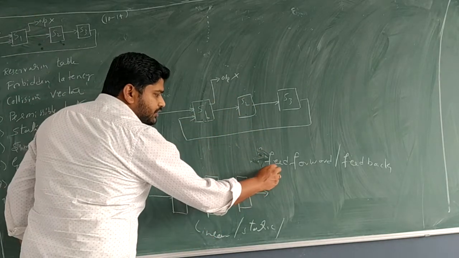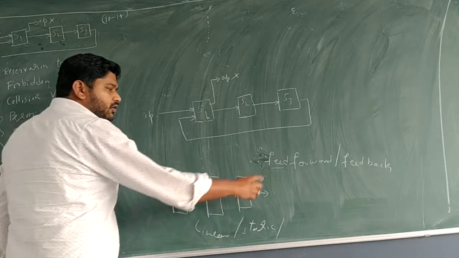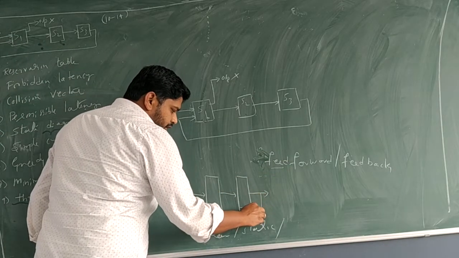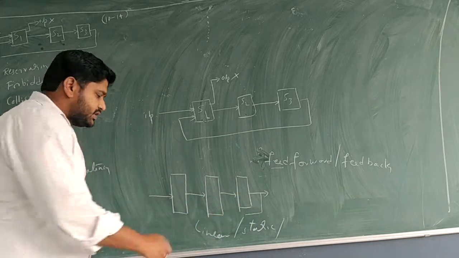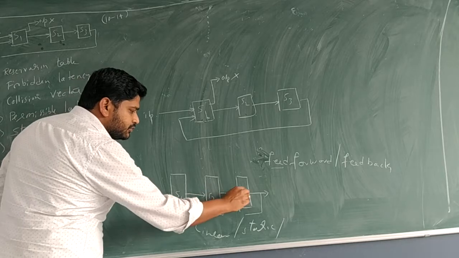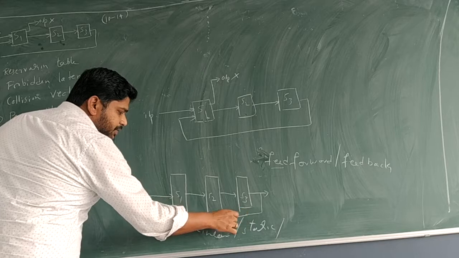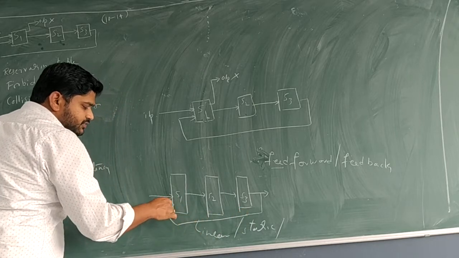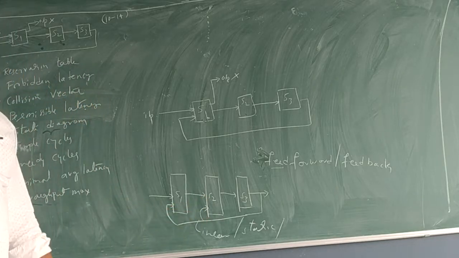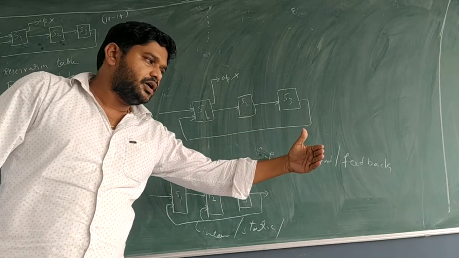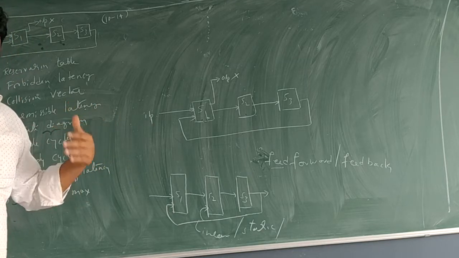But when we add the concept of feed forward or feedback, what does that mean? Take S1, S2, S3. Here S3's output is supplied as input for S1, or sometimes it may be input for S2. When the nth stage output is given as input for a previous stage, that is called feedback.